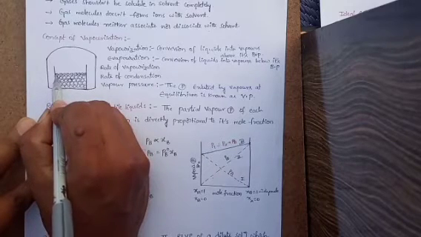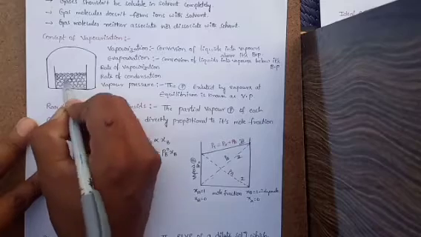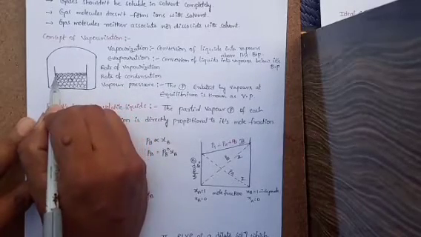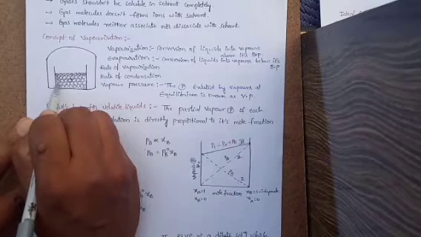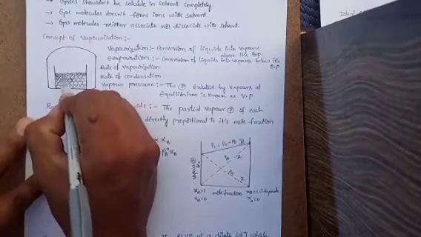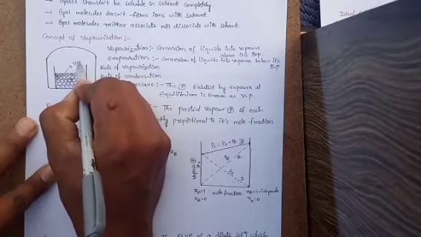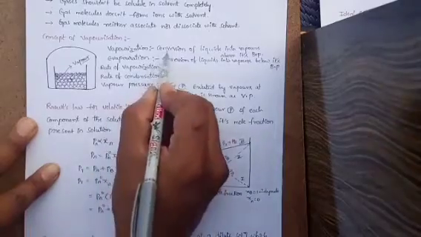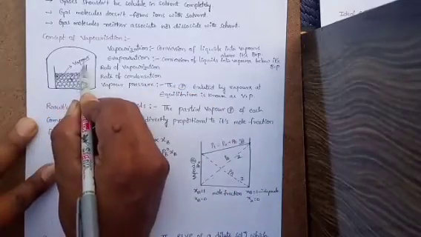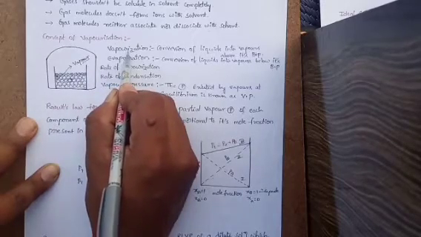Due to these more residual forces, these liquid molecules can overcome the attractions between them and other liquid molecules. These liquid molecules will convert into vapor state. Which state are they converted to? Vapor state. It means conversion of liquid into vapors above the boiling point is known as vaporization.